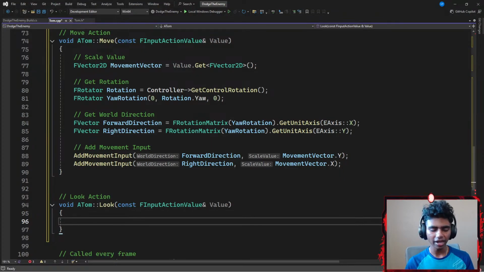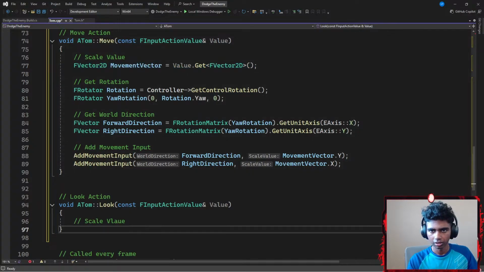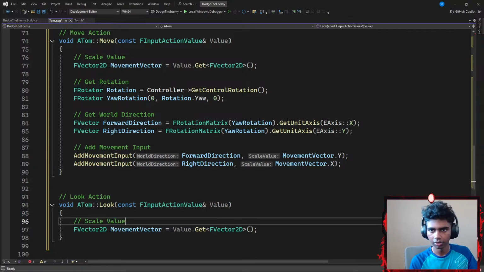Now inside my look action, I'm going to go ahead and firstly, this is going to be very important. I mean, I might need a scale value first. The very important part is going to come after this. Let's go with something like a scale value. SC. There. And just to save time, I'm just going to go ahead and copy this because scale value is literally exactly the same as this. There we go. And I'm going to fix my typo. This is going to be value.